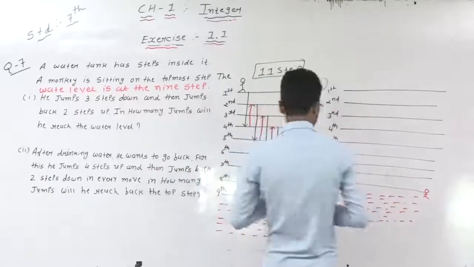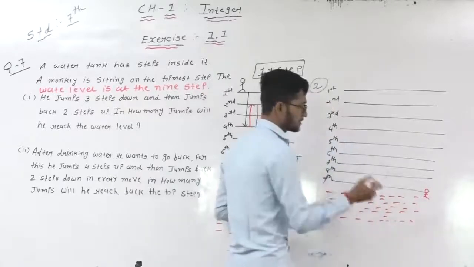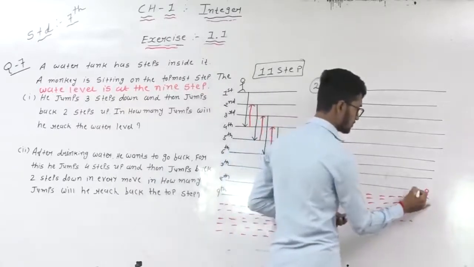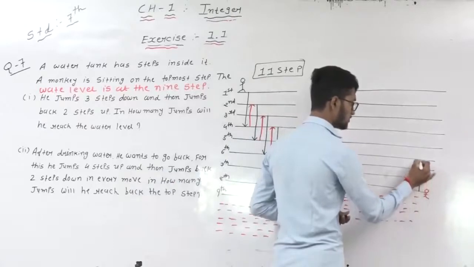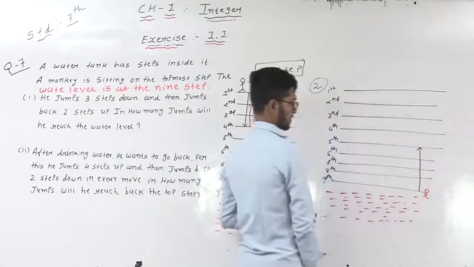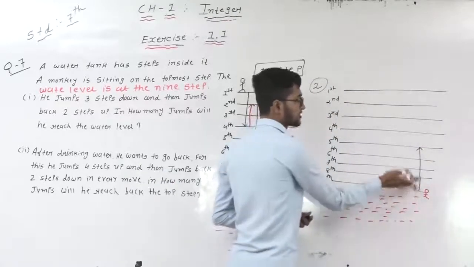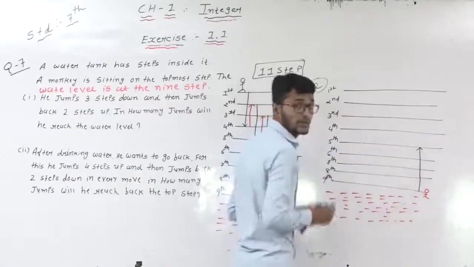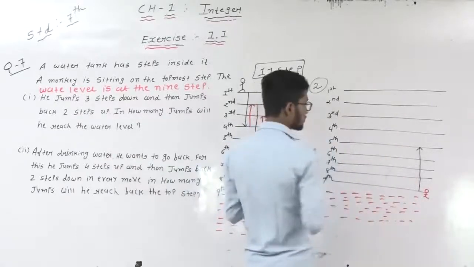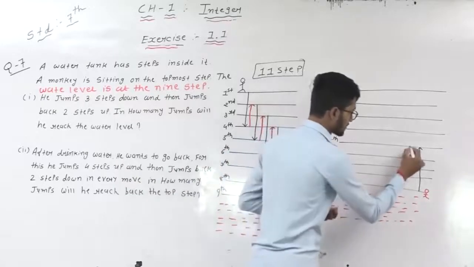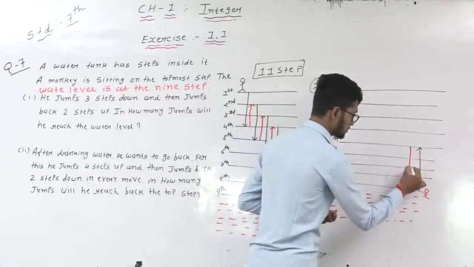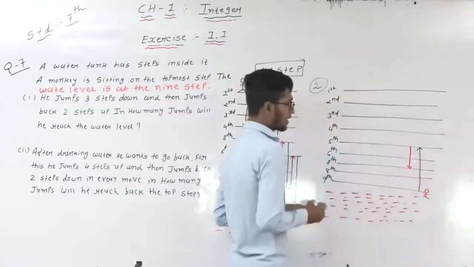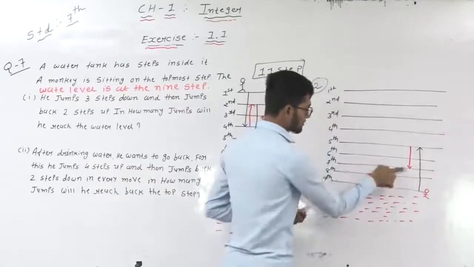So 4 steps up. First of all 4 steps: 1, 2, 3 and 4. 9 to 4 steps jump means fifth one. And then 2 steps down. Now 5 to 2 steps down means 1, 2, this one is 2 steps down. Again 2 steps down means step number 7.